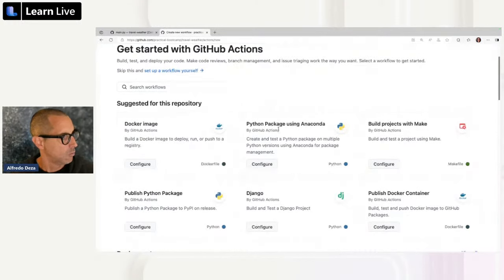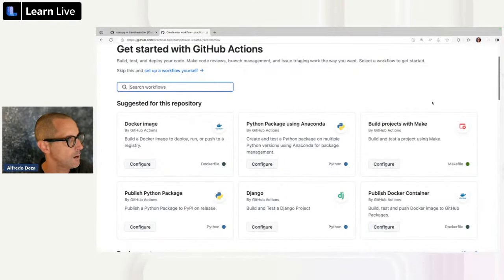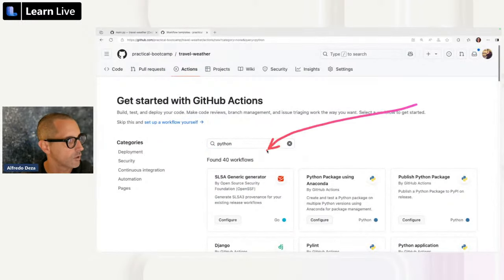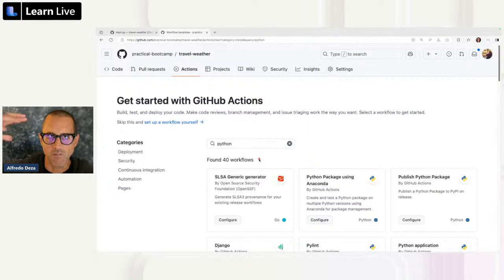Well, we can look, right? So we can say, how about Python? And we search for Python, and then these things called workflows will show up. What are workflows? This is kind of like the recipe for your automation. We're going to be doing certain steps, following a certain order, given a certain thing that has to happen, a trigger, and we're going to execute based on that. And that is going to make something happen.